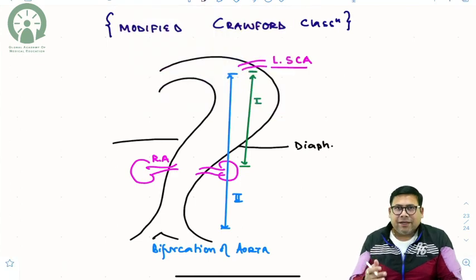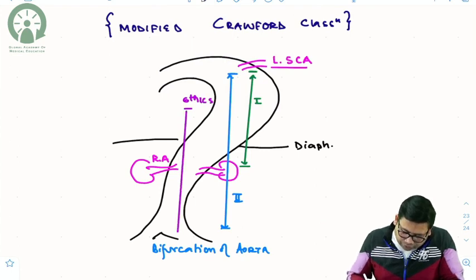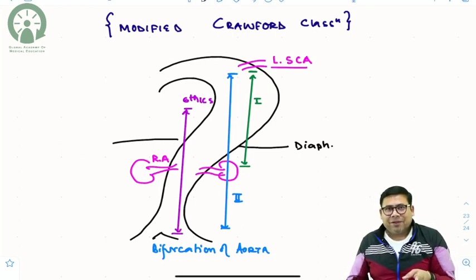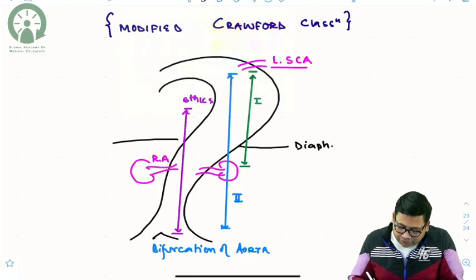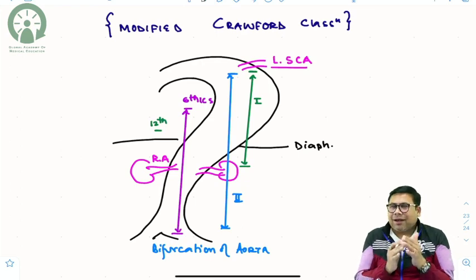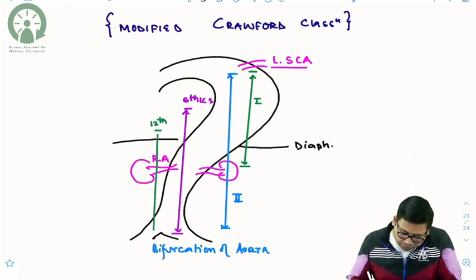The third variety starts at the level of the 6th intercostal space and goes right up to the level of bifurcation. So 2 and 3 have the same termination, and 1 and 2 have the same origin. And then, students, we have type 4, that is starting at the level of the 12th rib and going right up to the level of bifurcation. So this is type 4.